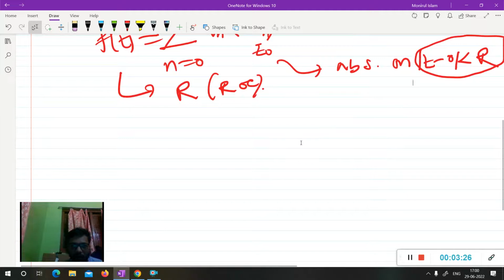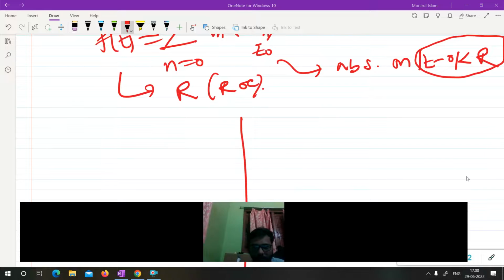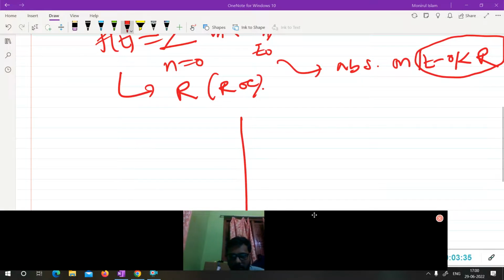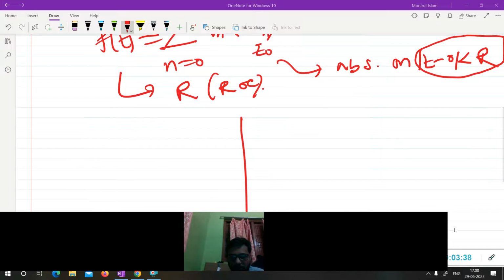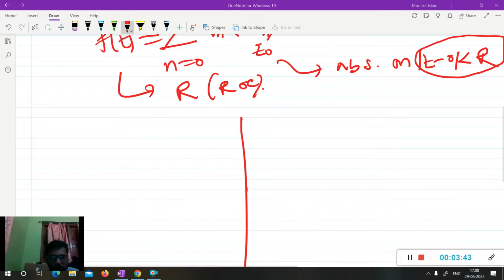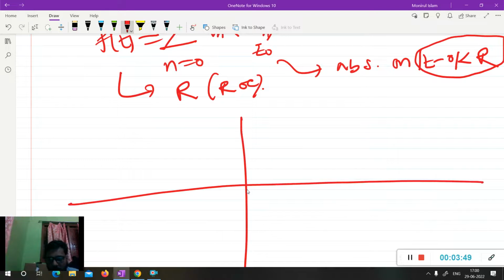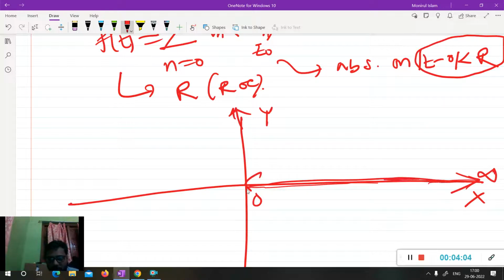So if you try to draw this, the x-axis and the y-axis. It is given that the power series converges on the ray 0 to infinity.